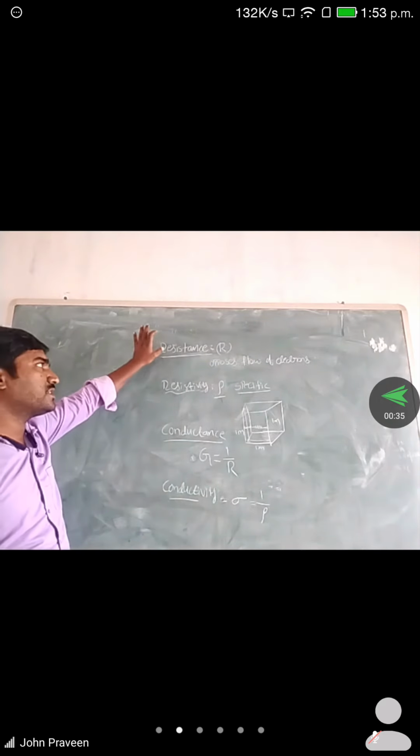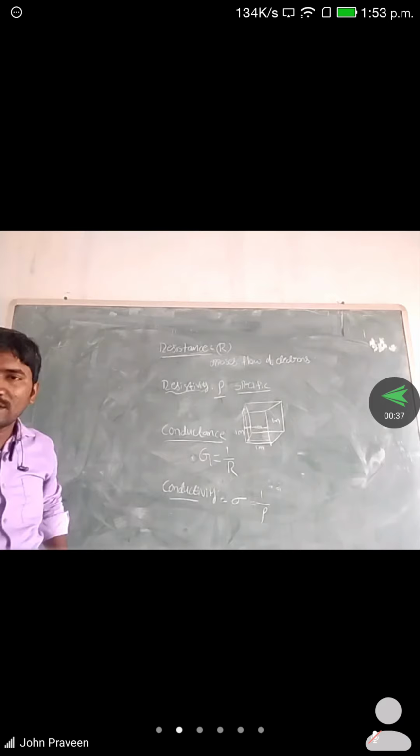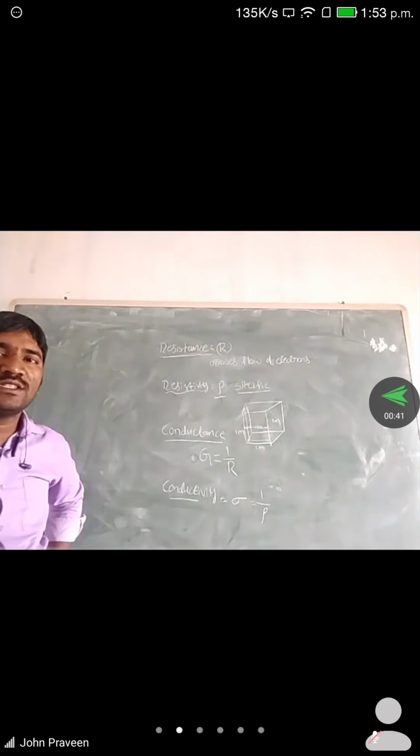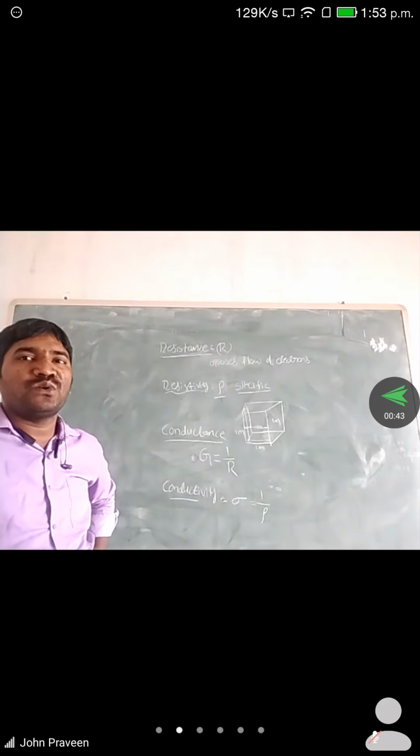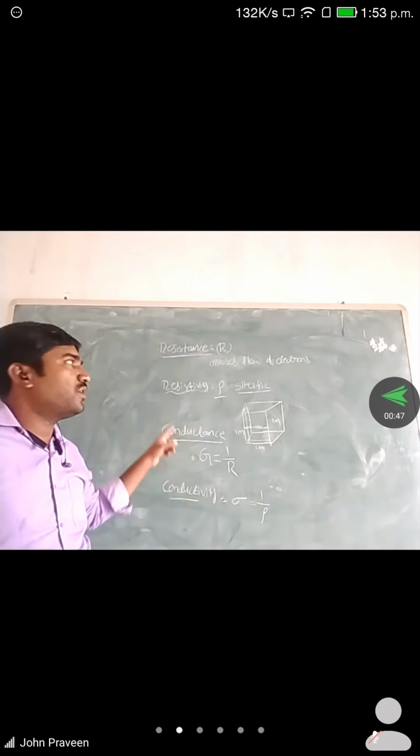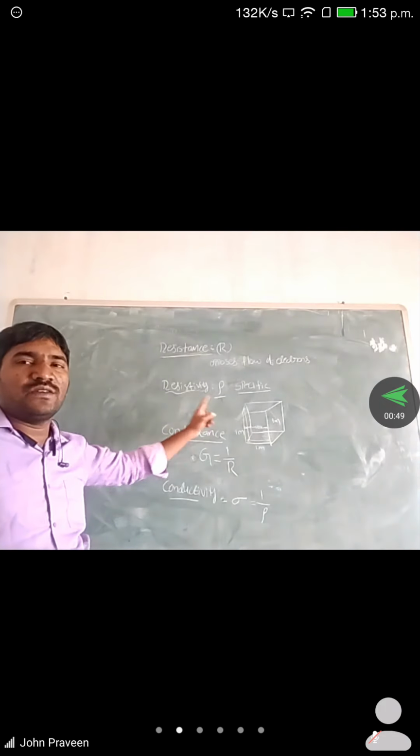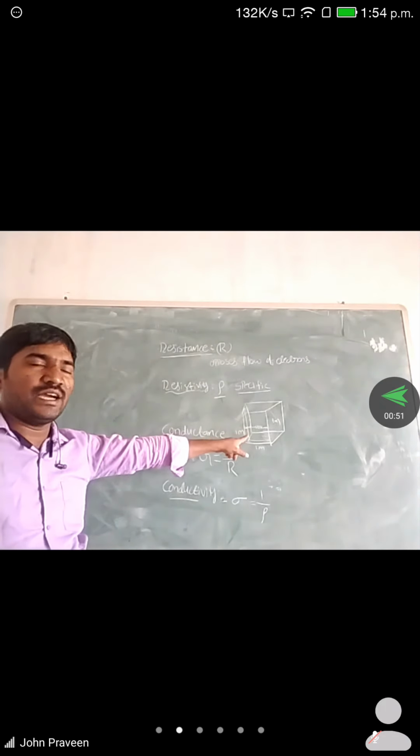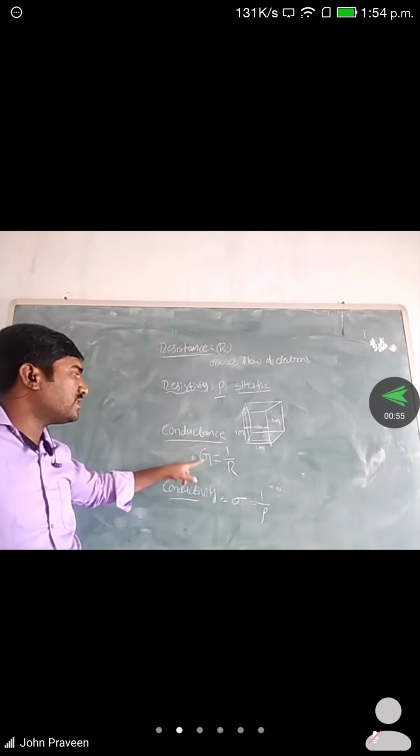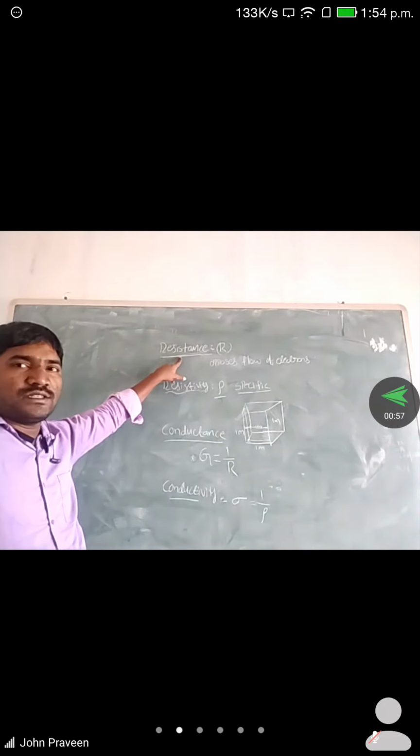So simply, resistance can be defined as a property of material which opposes the flow of electrons; that we call resistance. The property of resistance we call resistivity, which is given for a specific area, and that is represented by means of rho. Similarly, conductance is a reciprocal of resistance.